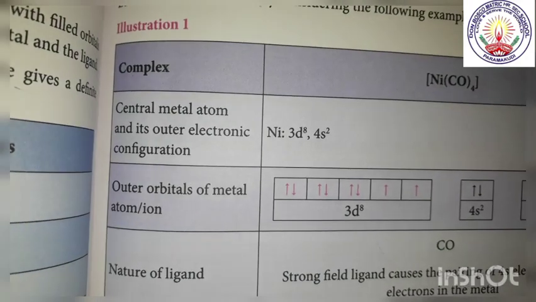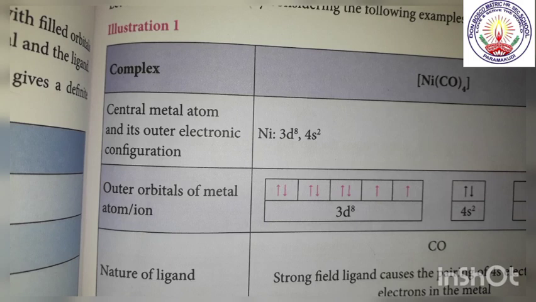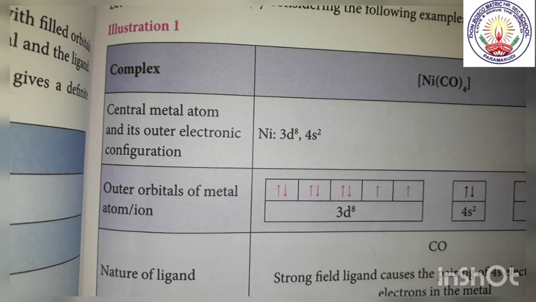Hi students, here we are going to illustrate VBT theory with a few complexes. We are going to see the central metal atom and its outer electronic configuration, outer orbitals of the metal, nature of ligand, outer orbitals of the metal atom, hybridization, hybridized orbitals of the metal, geometry, magnetic property and magnetic moment. These are the things we are going to see now.